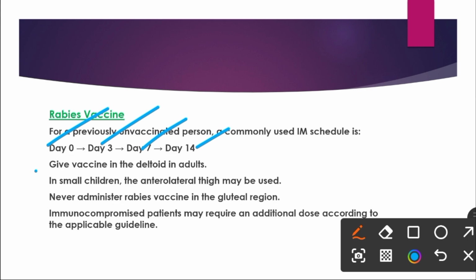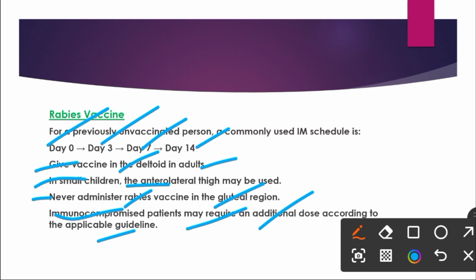And always give the vaccine in the deltoid muscle in adults. In smaller children, these vaccines can be given in the anterolateral thigh muscle. And never administer the rabies vaccine in the gluteal region, because the gluteal area contains high fat content. In immunocompromised patients, we can also give an additional dose according to the applicable guideline, and the additional dose is given on day 28.